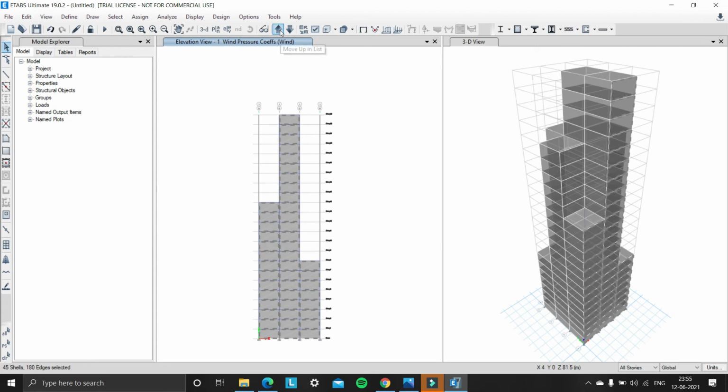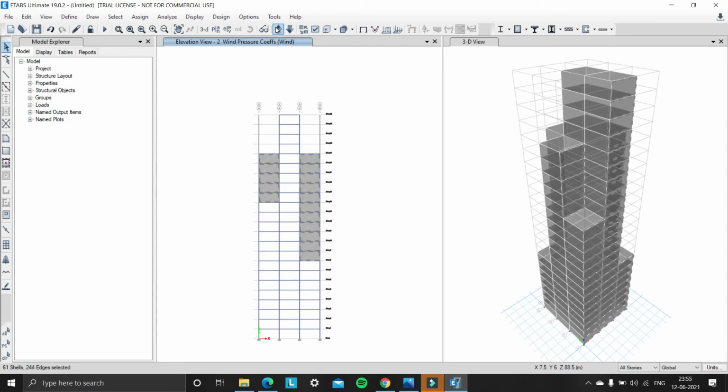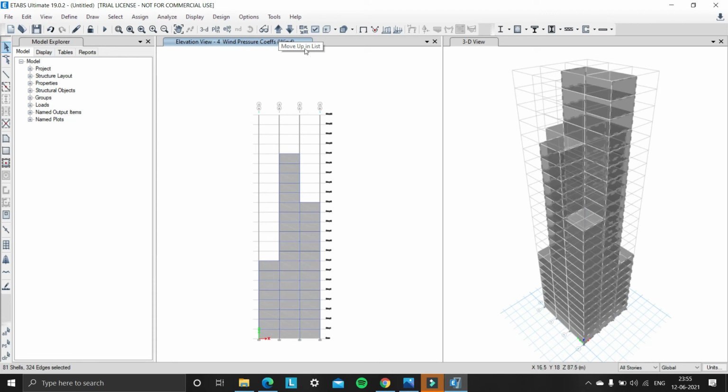Now move to elevation view section 2 and select the cladding shells fully, and move to elevation view section 3 and select the cladding shells, and move to section 4 elevation view and select the cladding shells carefully. So we can see 122 cladding shells are selected, okay, and also we can see it in the 3D view diagram.